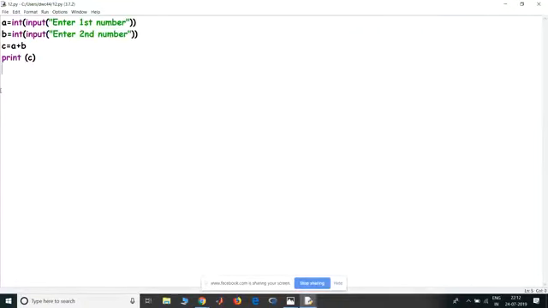So going back to the various data types, there can be integers. If I put a float here, then it can be a float. If I don't put anything here, it's simply a string.